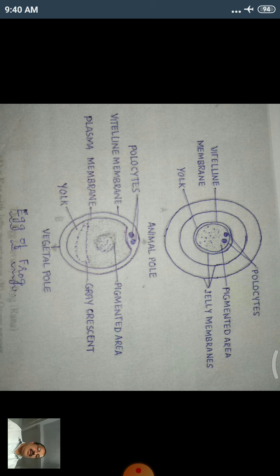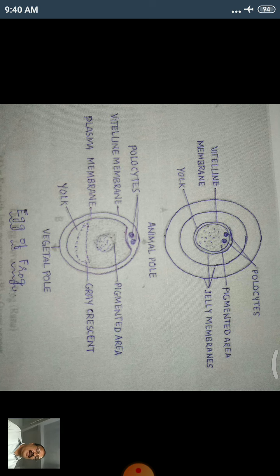It is spherical or oval in shape. It is covered over by plasma membrane and vitelline membranes. They enclose the ooplasm.